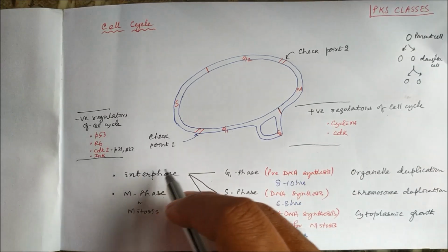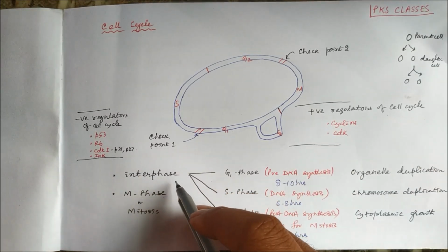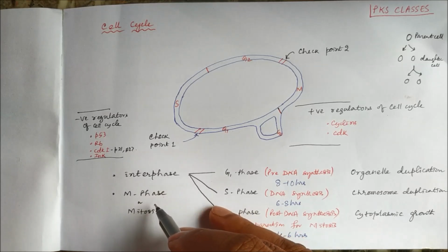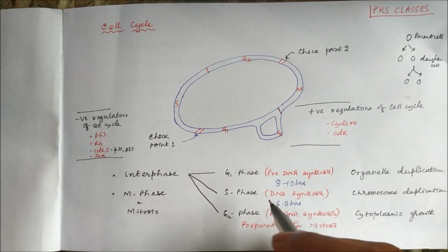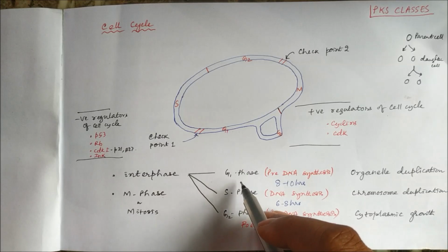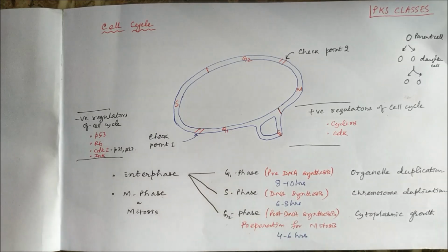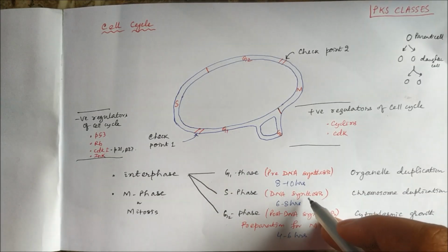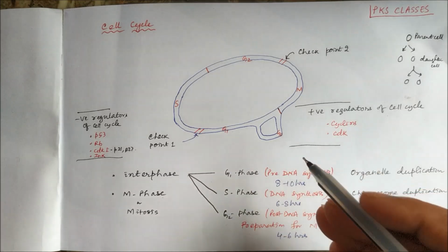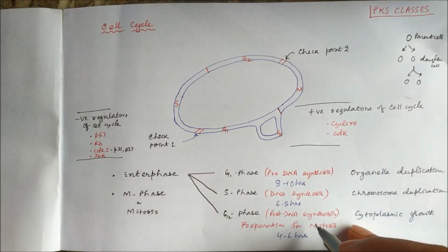And as we know, there are two phases: interphase and M phase or mitosis phase. Interphase consists of G1 phase, S phase and G2 phase. S phase is DNA synthesis, G1 phase is the pre-DNA synthesis and G2 phase is the post-DNA synthesis or preparation for mitosis.